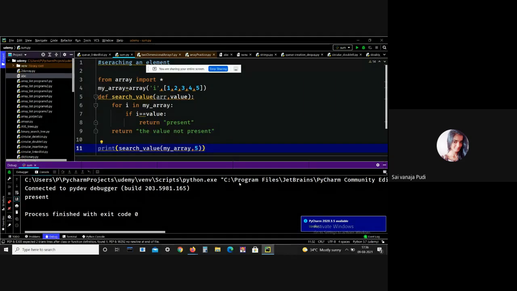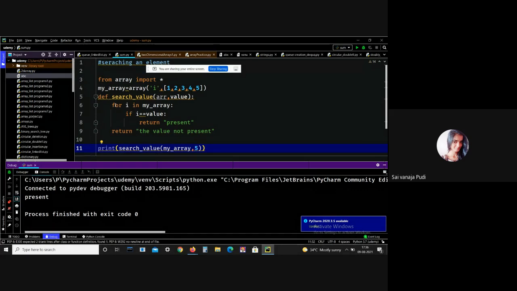Present means here I gave the value 5. I just want to check whether 5 is present in that particular array or not. So I gave a loop, and the loop iterates through the array. First, I takes the value 1. 1 double equals to value means what? 5. 1 double equals to 5 means no, right?